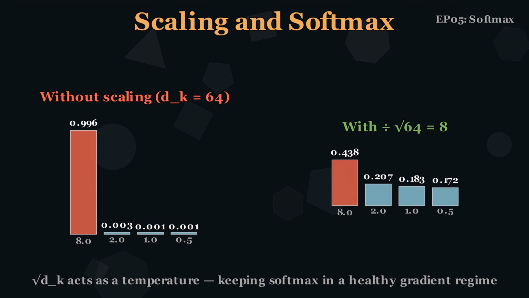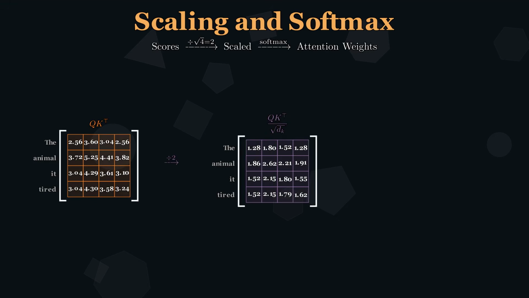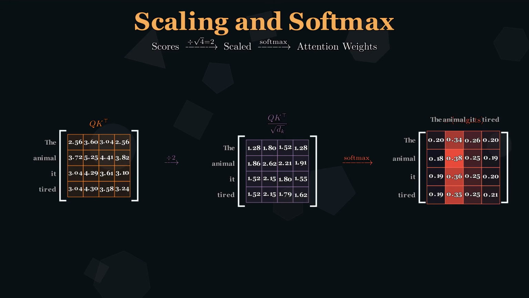Think of the square root of d_k as a temperature parameter, just like we discussed in episode 5. Now let's apply this to our toy example. We take the score matrix from section 3, divide every entry by the square root of 4, which is 2, and apply softmax to each row. The result is our attention weight matrix. Every row sums to 1, forming a valid probability distribution.